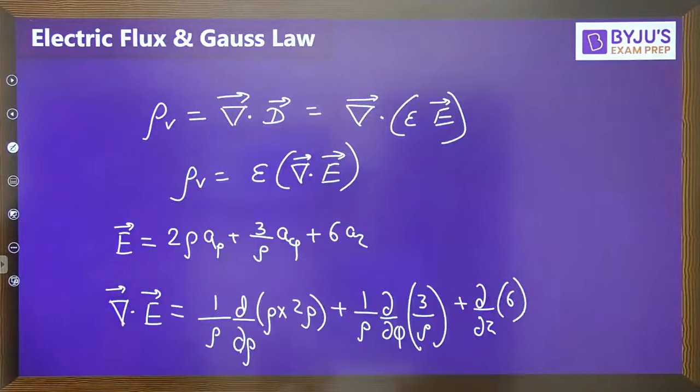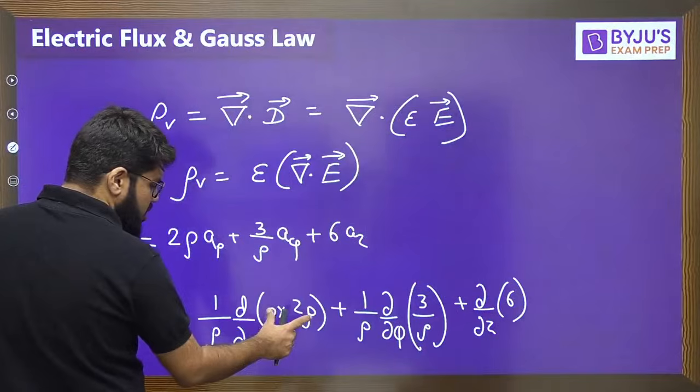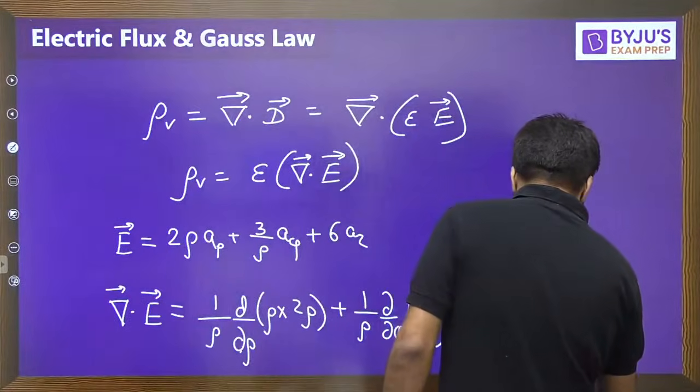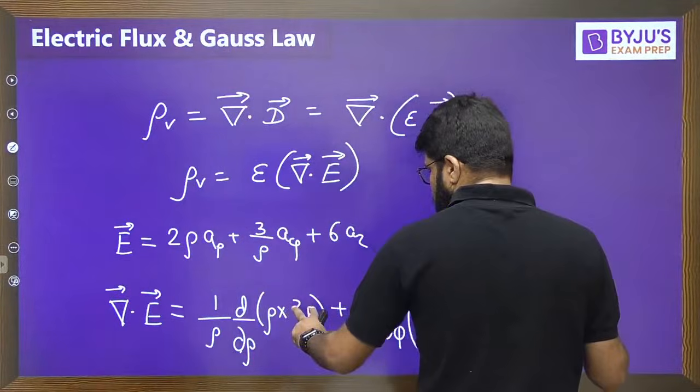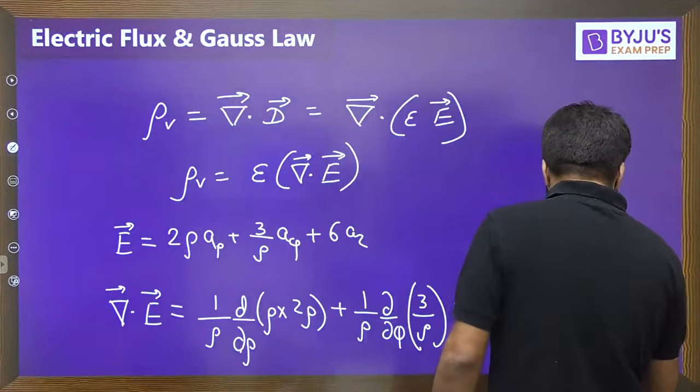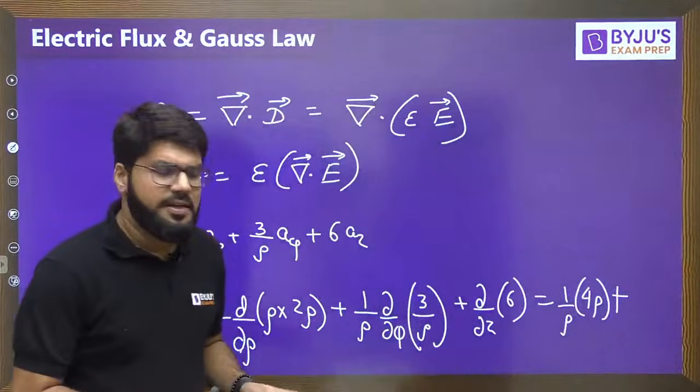Now see, 2 rho square, differentiation of rho square with rho will be 2 rho. So ये हो गया 1 upon rho, differentiation of rho square is 2 rho, but 2 2s, it will become 4 rho, right?